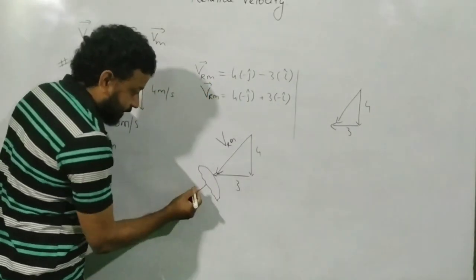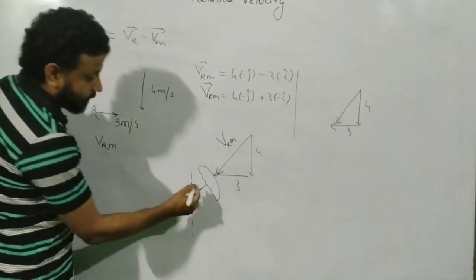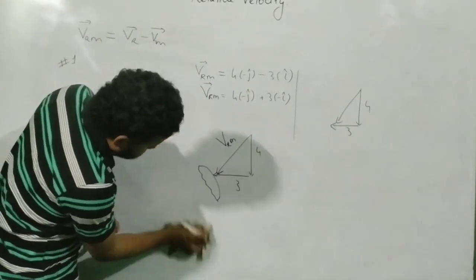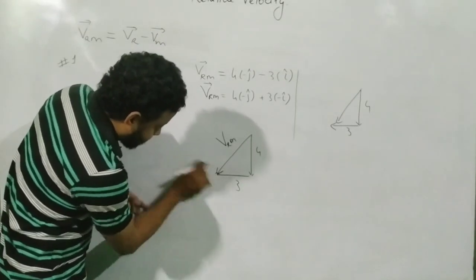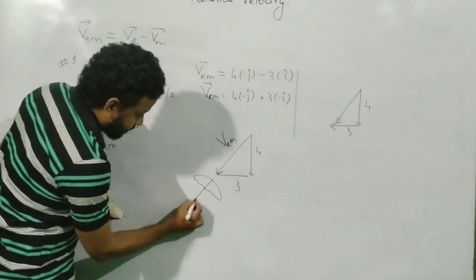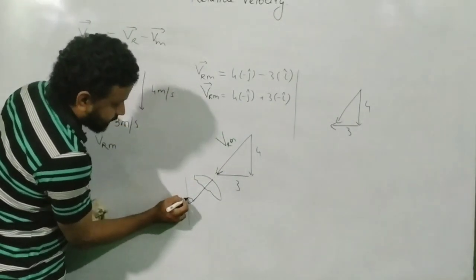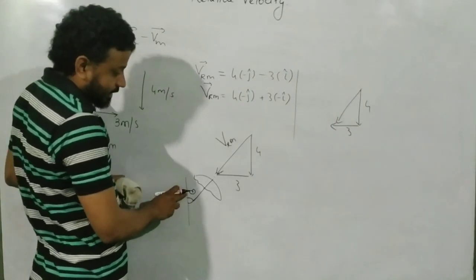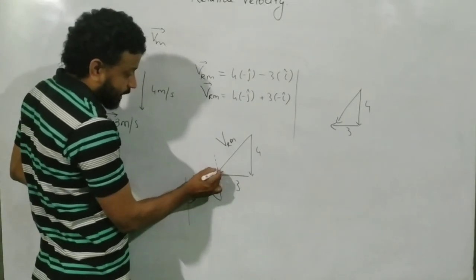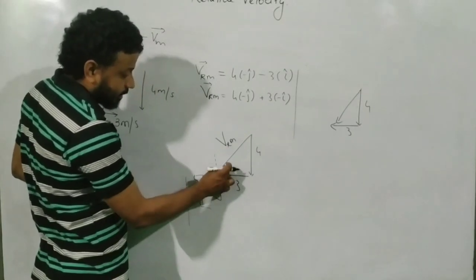So I'm just holding an umbrella over here like this. With the vertical, let us say this is my vertical. At what angle with the vertical should you hold the umbrella? I don't have to make a designer drawing over here. Just make it straight. So let us say this angle is theta. Now if this angle is theta, this is what the question says. Now use the geometry. If this angle is theta, then this angle will also be theta. Or with the horizontal, this angle will be 90 minus theta.